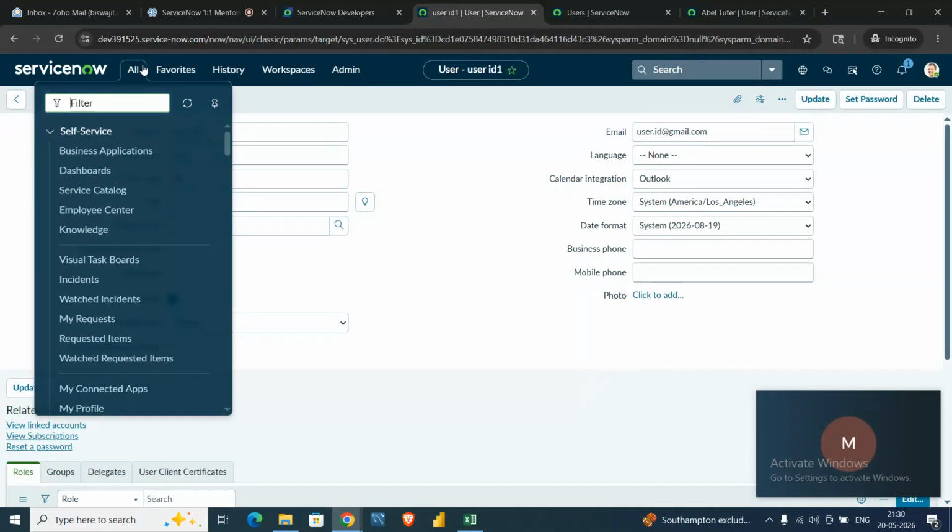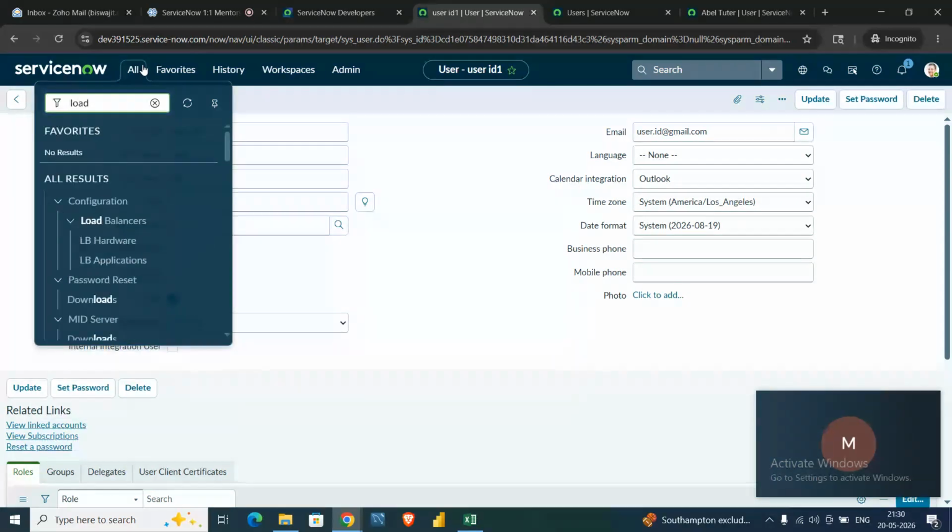To import any kind of file, ServiceNow accepts multiple file types, like CSV, Excel, and XML. It will not accept PDF or Word. Only Excel, CSV and XML. So let's go for load data.